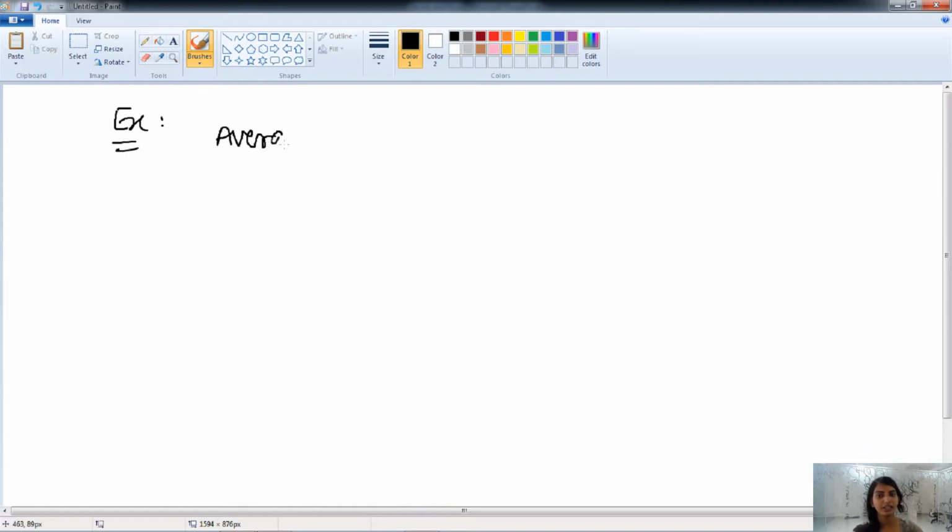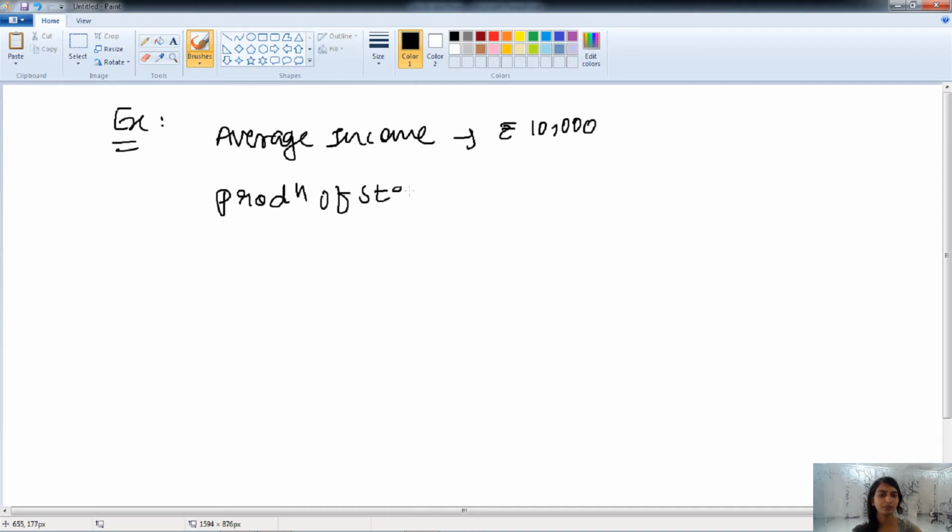There is one statement that the average salary, that is the average income of a person, is rupees 10,000. Another statement is like the production of steel of a firm is so many tons.